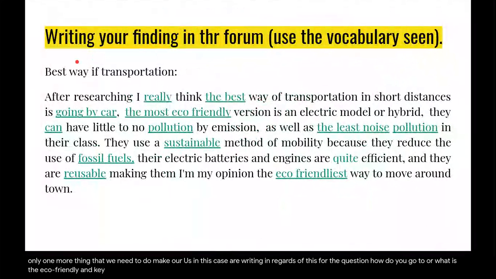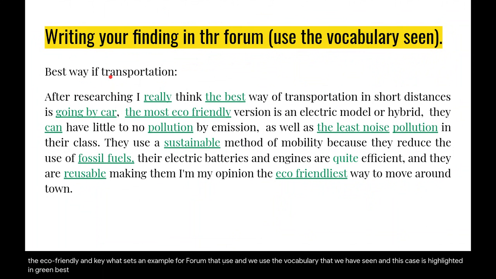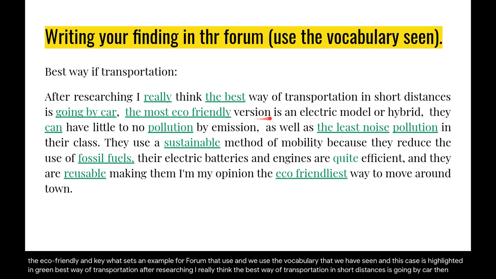So that's an example for the forum. Writing your finding in the forum. We use the vocabulary that we have seen, in this case highlighted in green. Best way of transportation. After researching, I really think the best way of transportation in short distances is going by car. The most eco-friendly version is an electric model or hybrid.